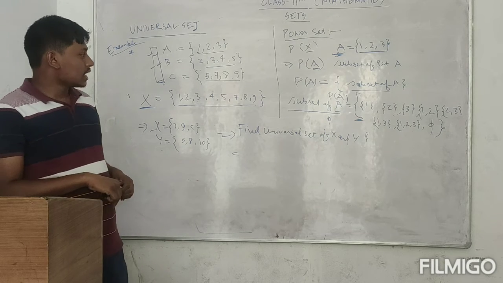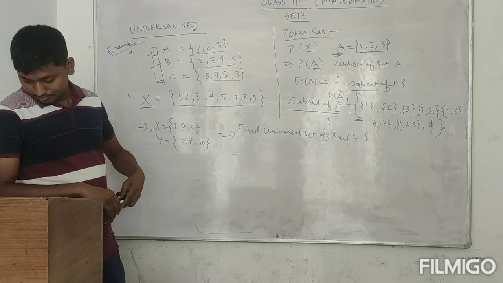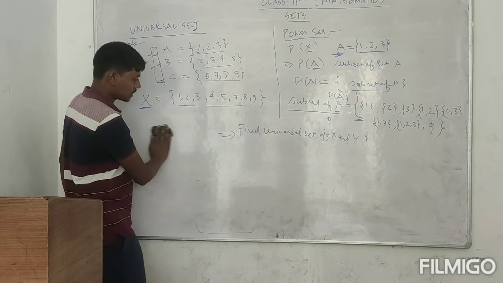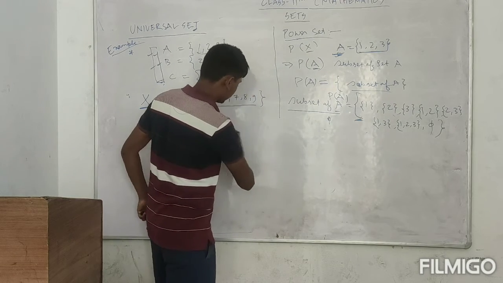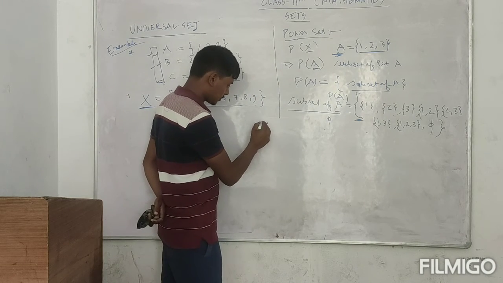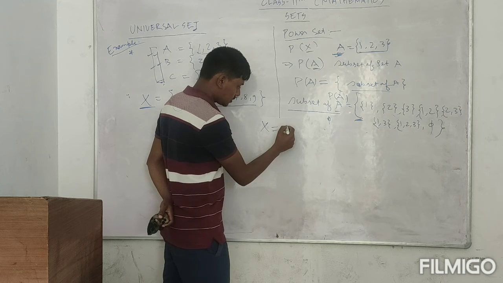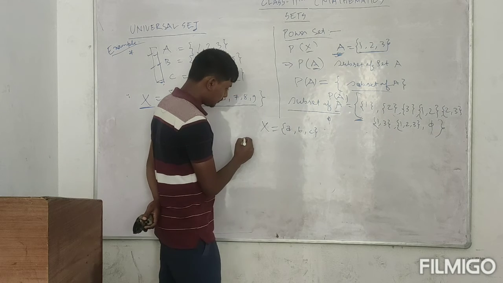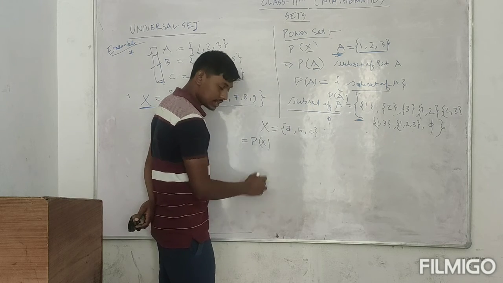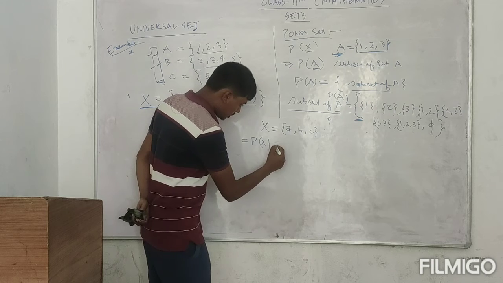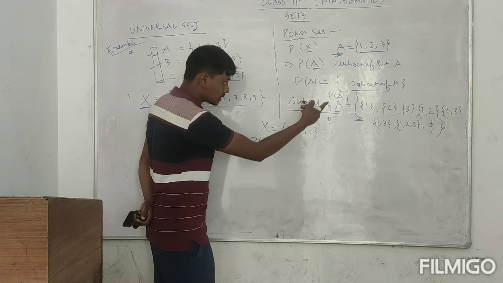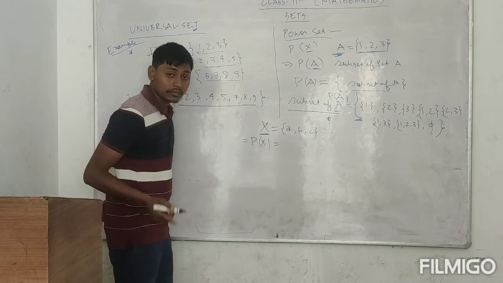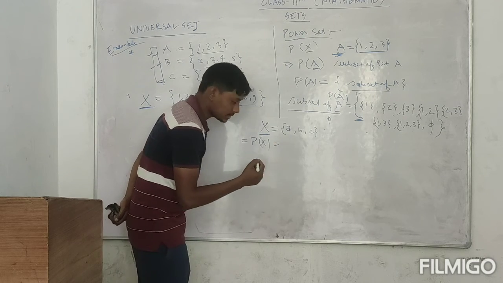So suppose I am taking another example. Suppose I am taking a set X, which is {A, B, C}. You have to find the power set of set X. What did I tell you in this video? That you have to find the subsets of X first. So what are all those subsets?